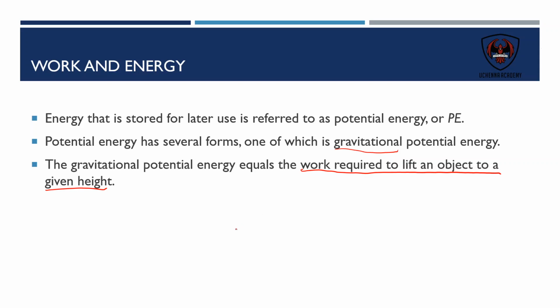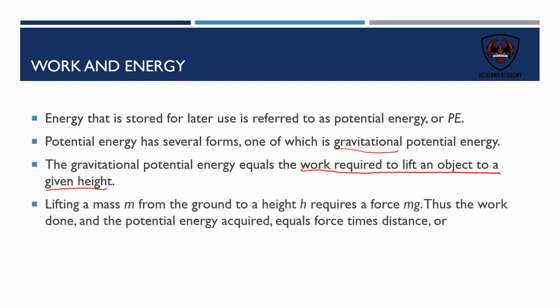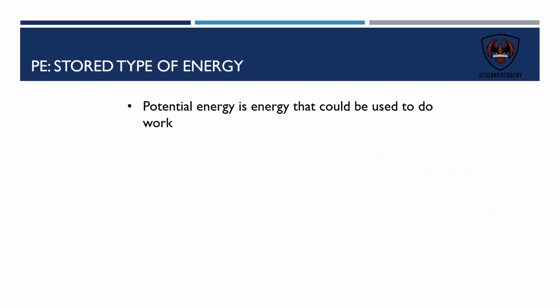So the work required to lift an object to a given height, and that work will really be dependent on the force of gravity, because that is what we have to overcome in order to lift it. Plus, of course, the height. How much height do we need to lift this object up? So really, the potential energy formula is mass times the gravity, the force due to gravity, which is 9.8 on Earth, times the height, and that is really what potential energy is.